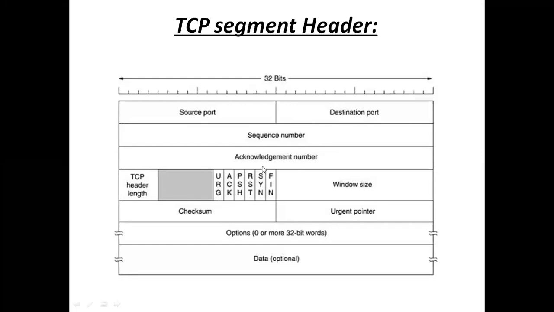ACK: if you require the acknowledgement number, you need to set the flag ACK. SYN is for connection establishment. FIN is for connection release. RST means reset the connection. PSH means push messages. Checksum is for error correction. And the urgent pointer means if you set the flag, it will automatically indicate that it is an urgent message. And next, here, the options.